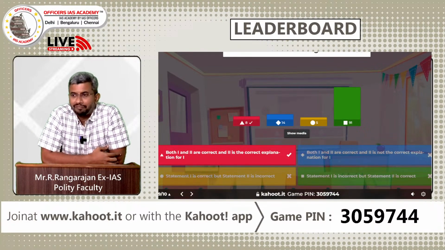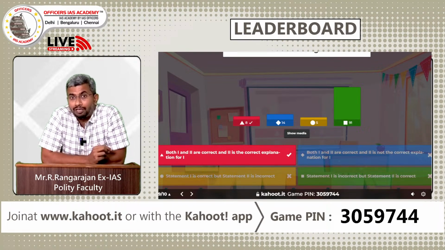So now guys, I understand that the majority of you have answered D. Everybody knows that statement 2 is correct, because there can be special provisions made for scheduled castes, scheduled tribes and backward classes. And the trick here is, I must concede, this is a point that I wouldn't have discussed in detail in the class, even for our academy people. Even other standard textbooks, including my textbook, don't have any statement about differentiated citizenship in the book, but it has this practice question with the explanation.